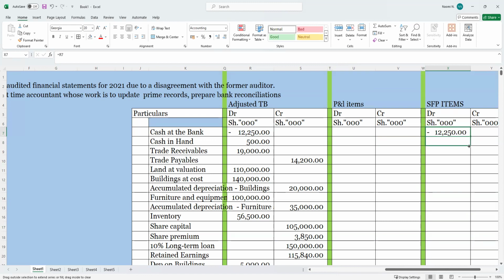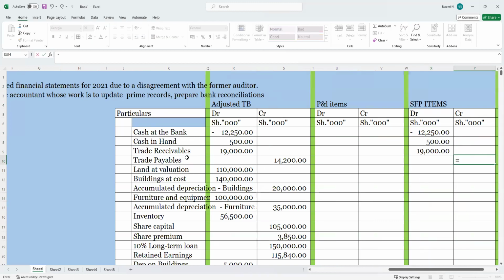Here, what we will just be picking is what will go to balance sheet and what will come to the income statement. So what I'm using is the adjusted TB. Please note that.